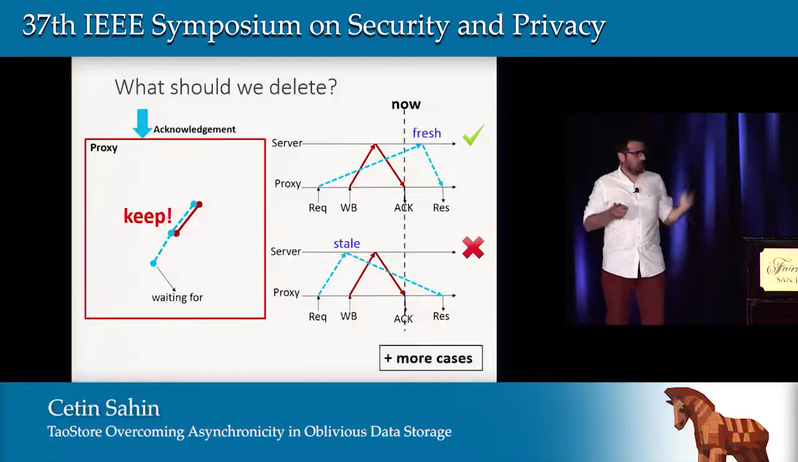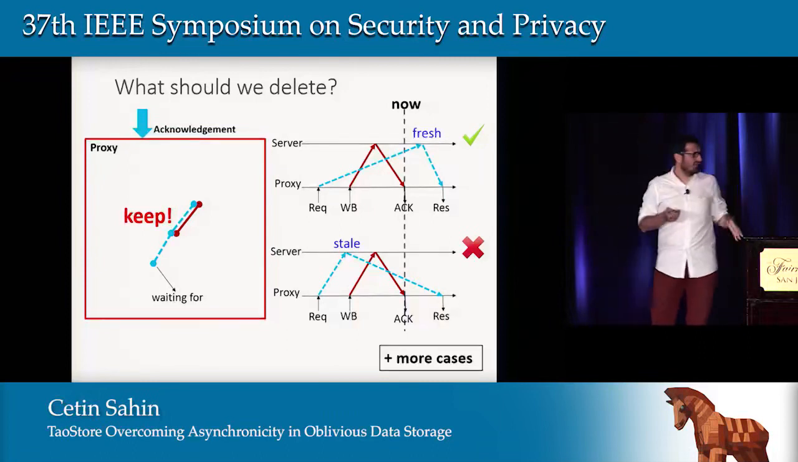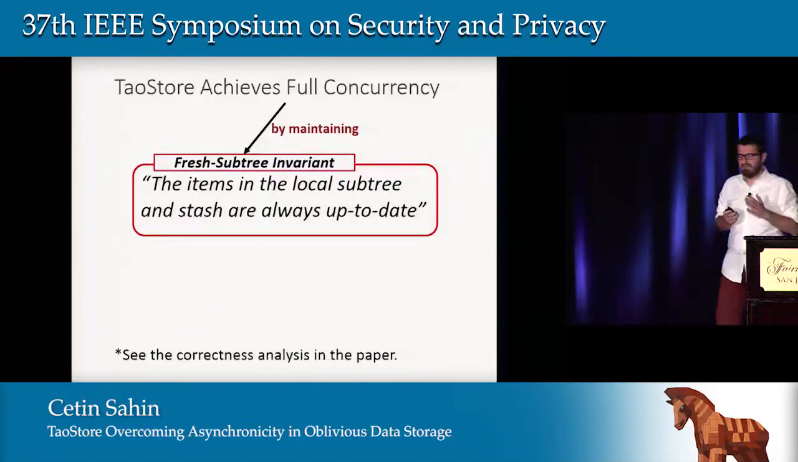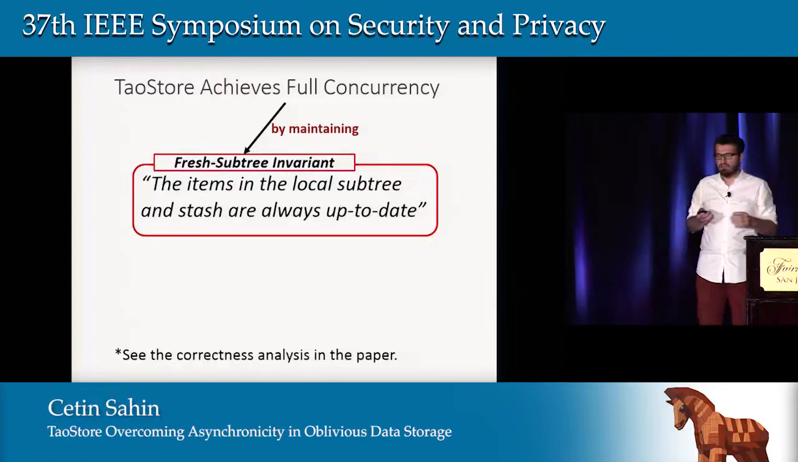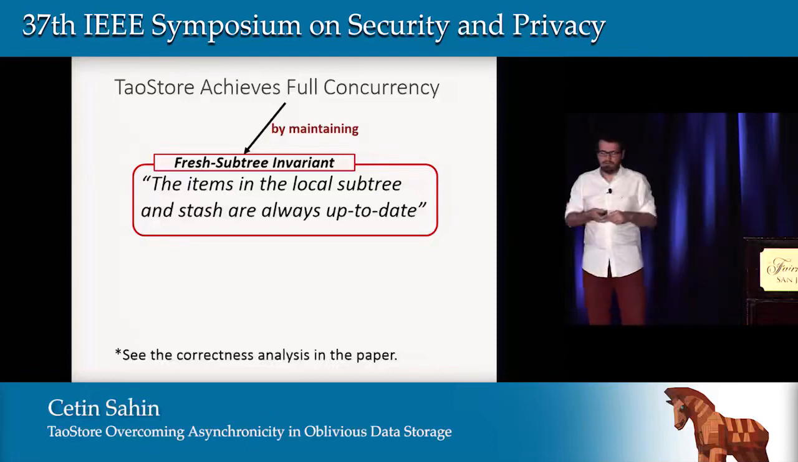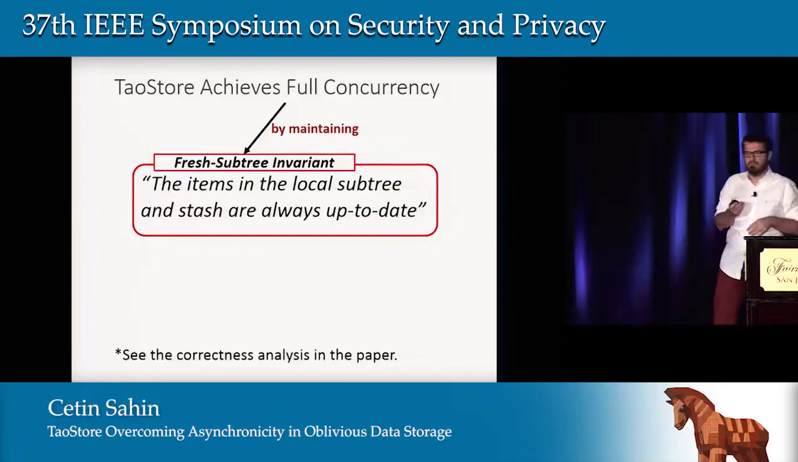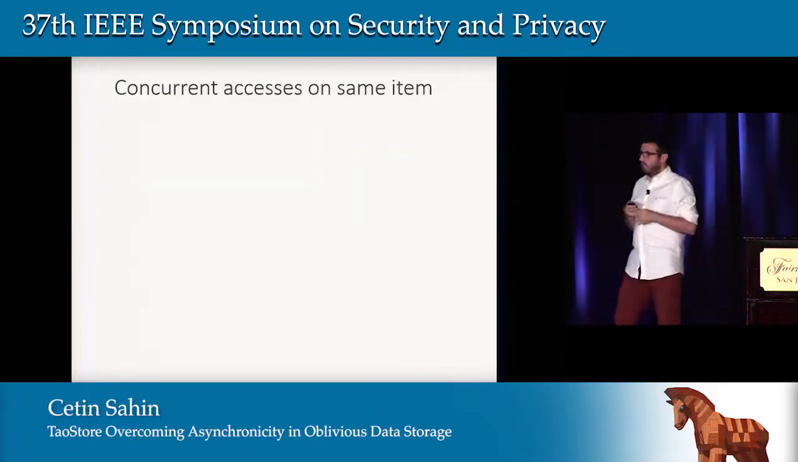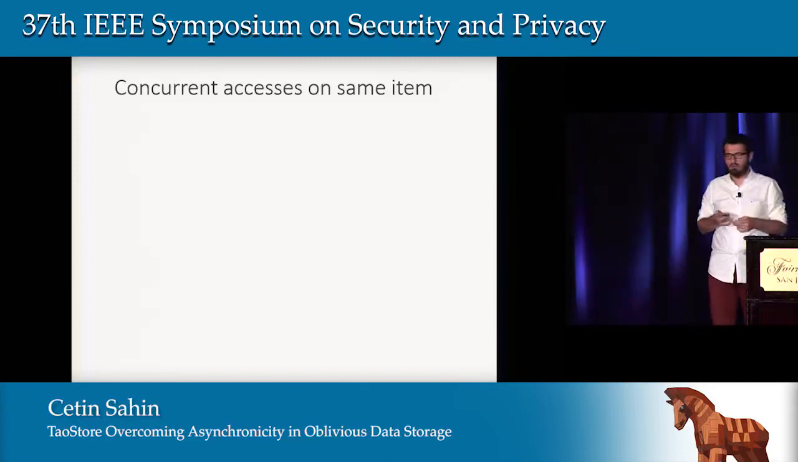There are even more cases for the decision, but I will skip all of these. The main point is that TaoStore achieves full concurrency by maintaining the fresh subtree invariant. The items in the local subtree and stash are always up to date. Please see the correctness proof in the paper. And let me go back to my first problem: concurrent accesses on the same item, and how we are going to fetch it.